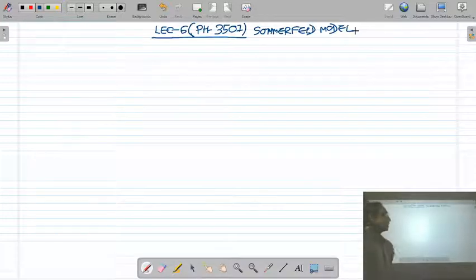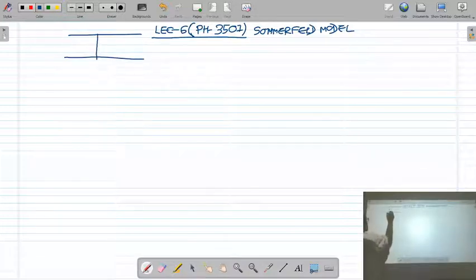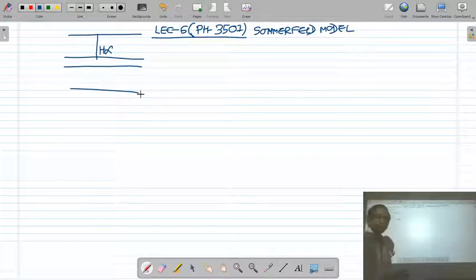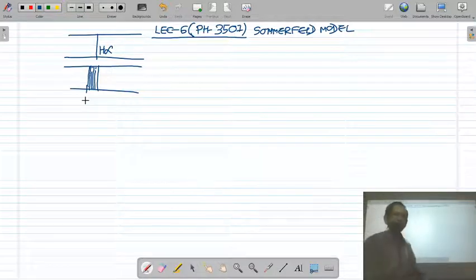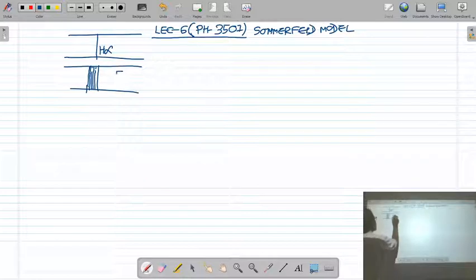Lecture 6, PH 3501, the Sommerfeld model. We continue. In the last lecture, we discussed the limitations of the Bohr atomic model. Suppose I take the H alpha line. When observed under high resolution, it is found that it is split into several close lines. The splitting of a spectral line into several close lines is called the fine structure of the hydrogen atom.